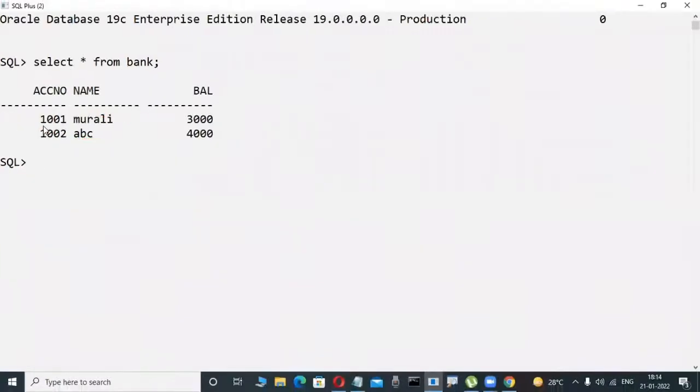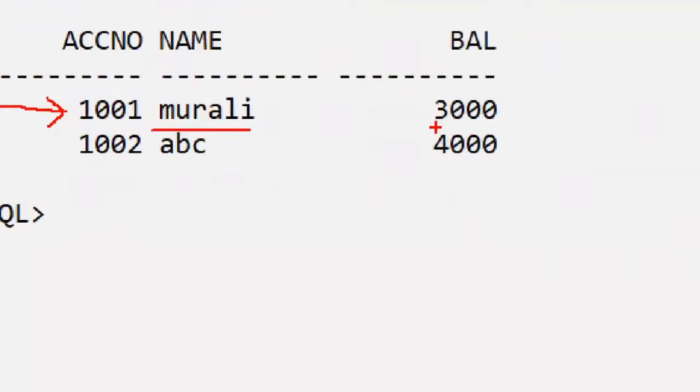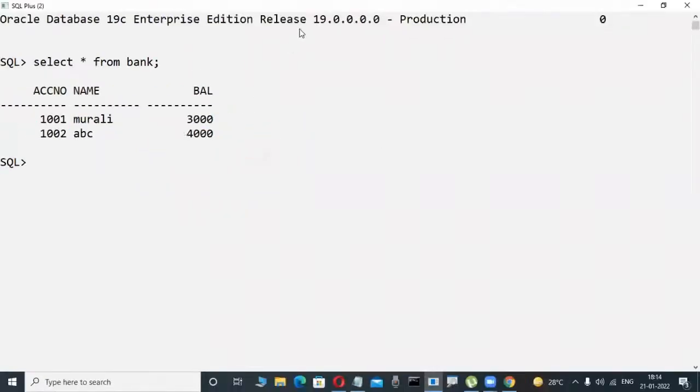Suppose this data, observe for one minute. 1001 is an account number. My name is Murali, and I'm the account holder. My balance is 3,000, for example.